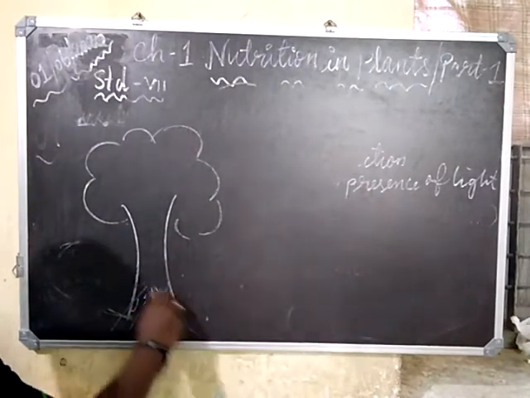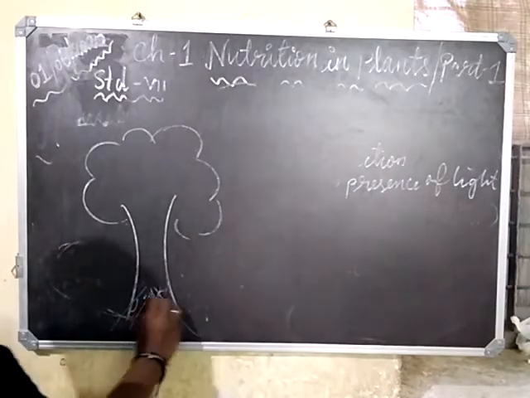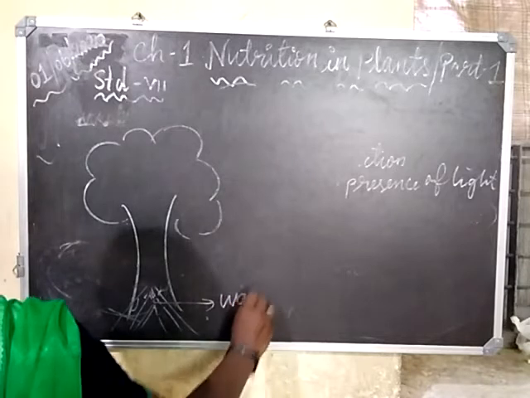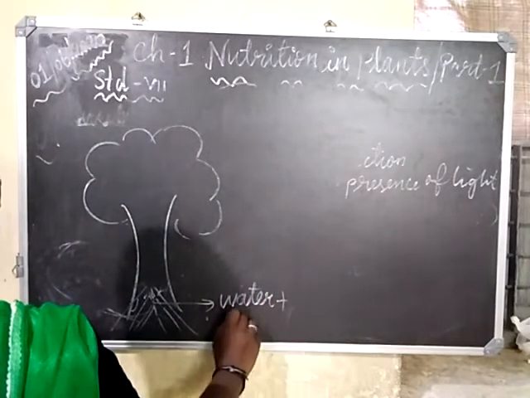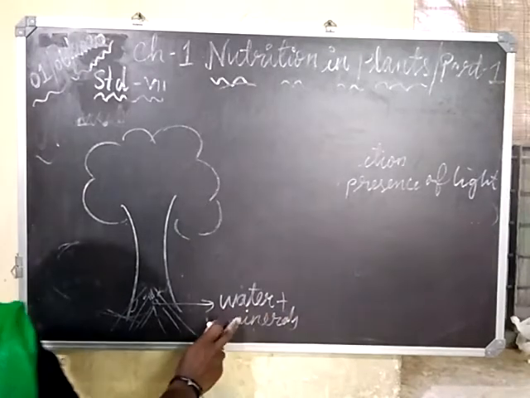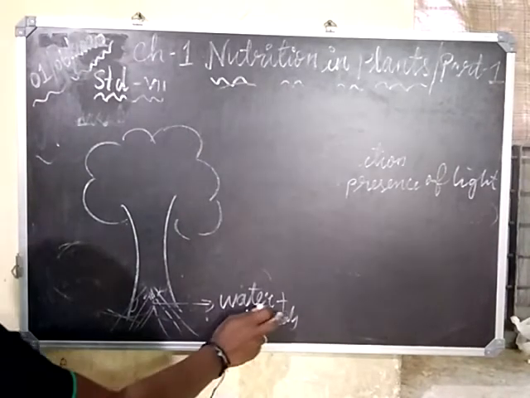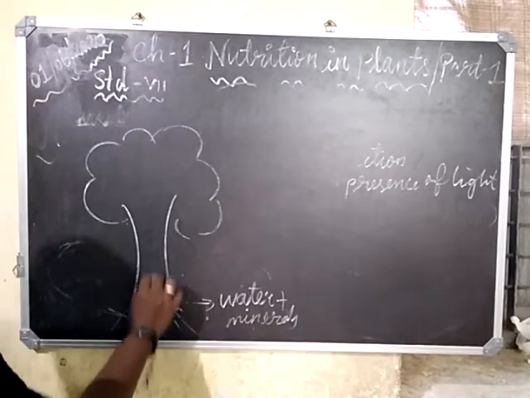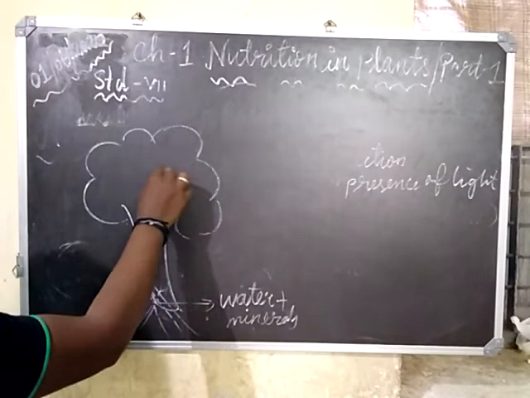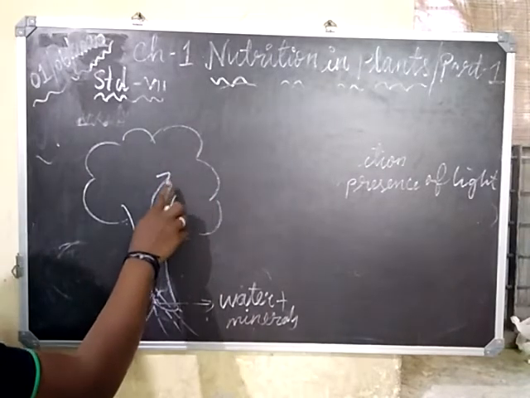These are the roots. From the roots you have water and minerals. Various minerals and water are transported up to the leaf.